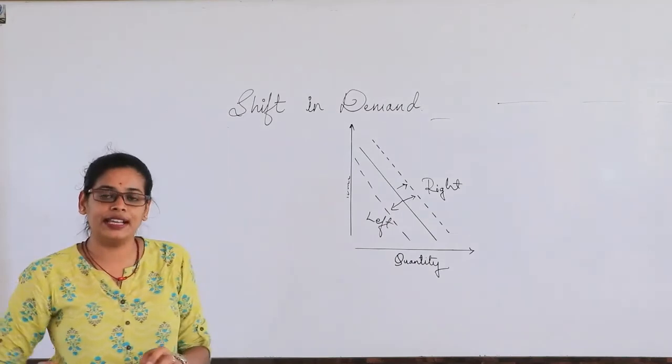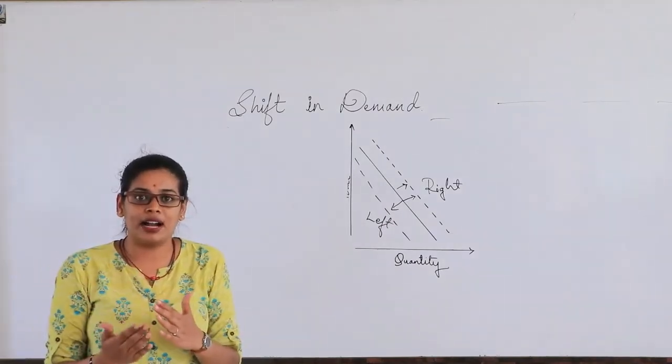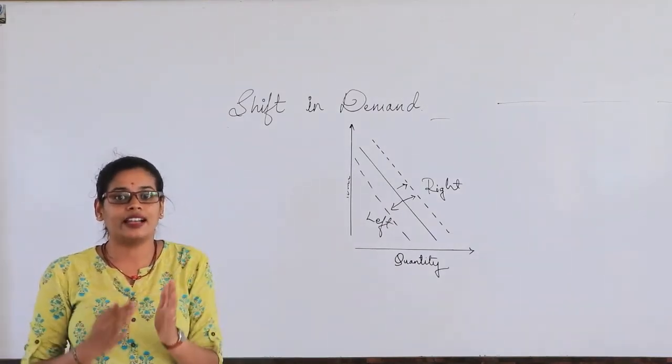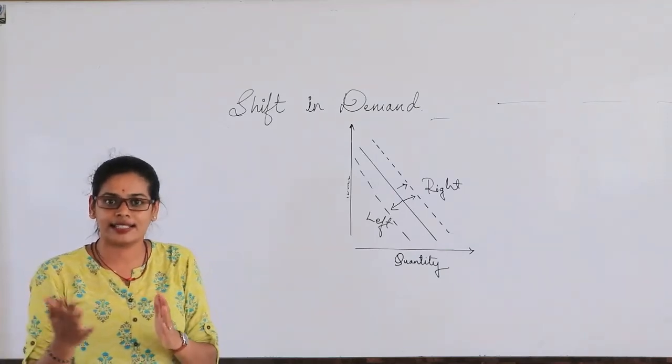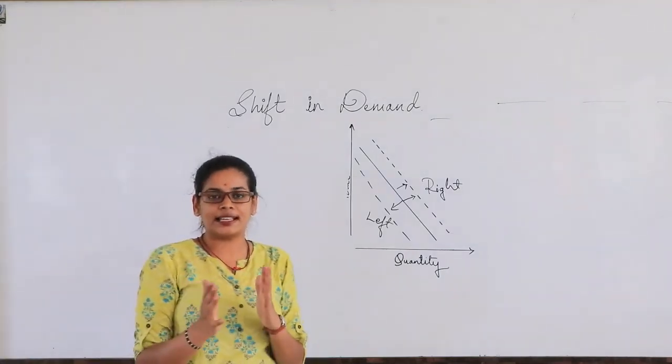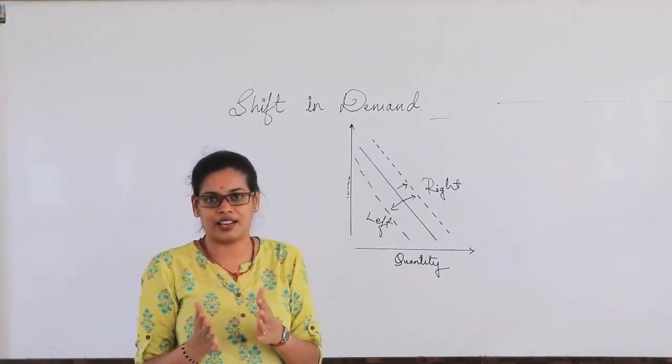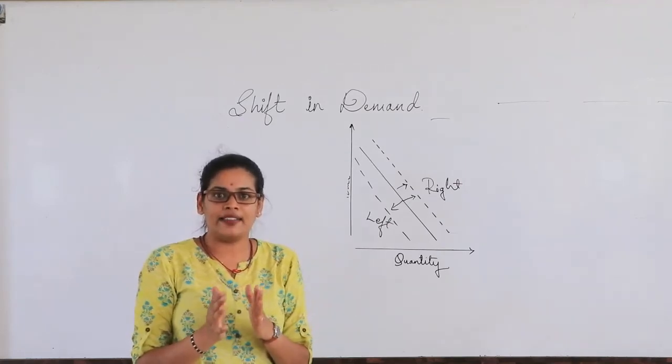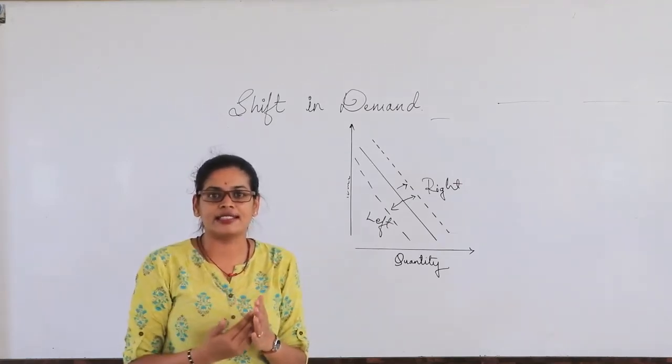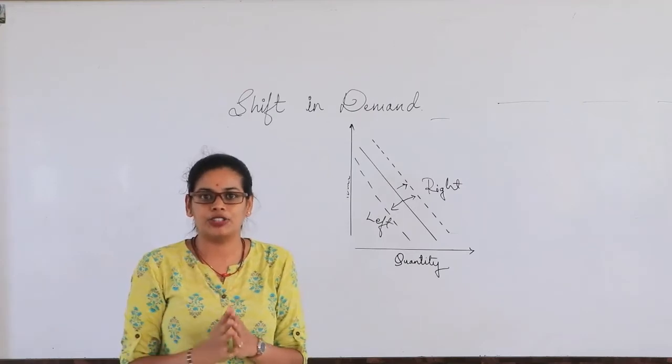We have seen that the shift in the demand curve also happens in the other three cases which we had not discussed in the last class. We were discussing the demand function and demand curve, keeping in mind that the consumer's income, the preferences and the price of the other goods were constant.